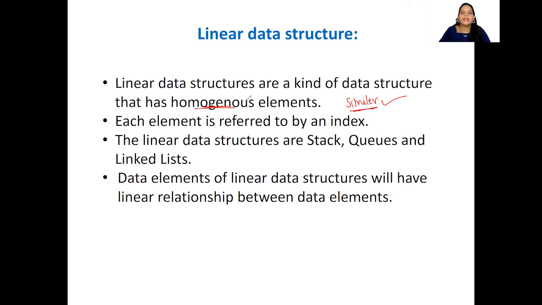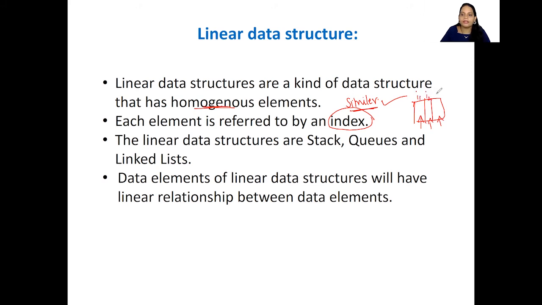Here, each element is referred to by an index. Now, why do we need an index? We already know that this is a non-primitive data structure where we are going to group different data. So, of course, we are going to have more than one data, isn't it? If I'm grouping something like this, then I have to access this, this, and this. So, of course, for that, we are going to refer to them with something called an index.